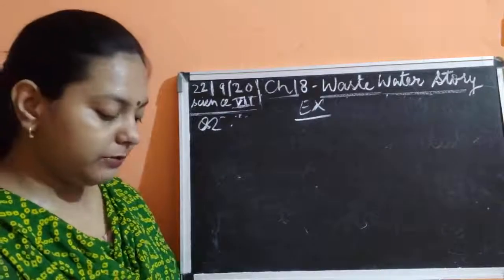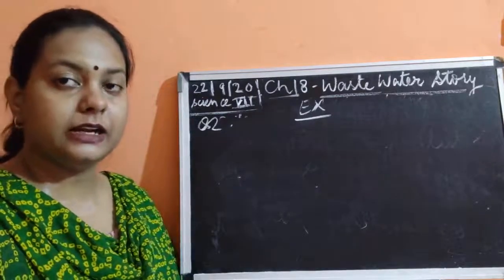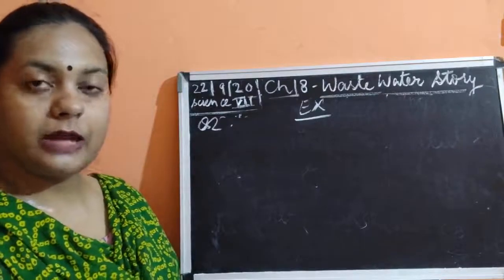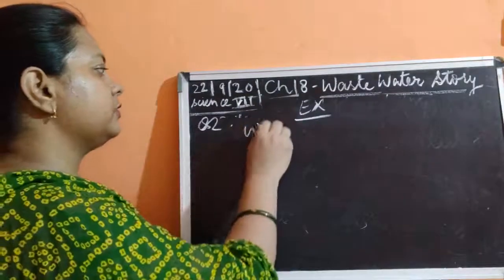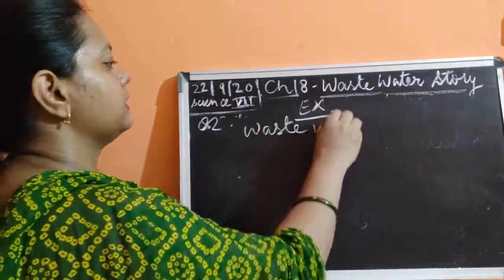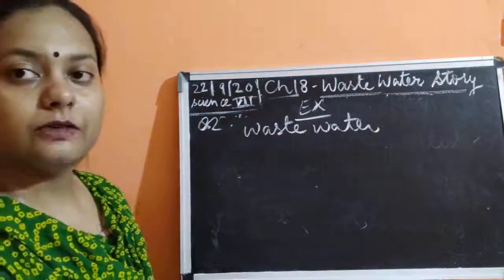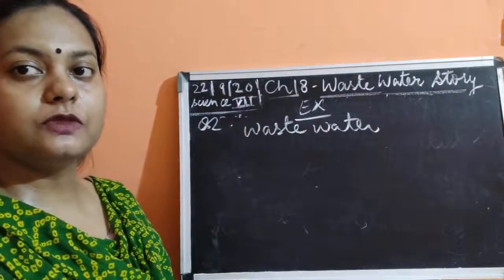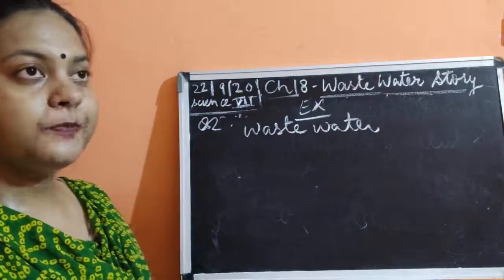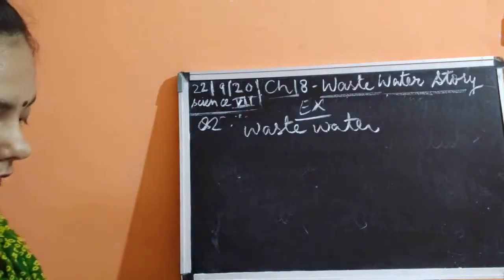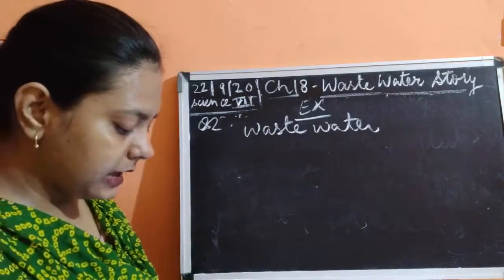So what do you mean by a sewage? Sewage is the liquid waste which is being generated by the different human activities. It is being released. So wastewater is said to be the sewage. This wastewater which is being generated from the houses, from the offices, from the schools, from the different places wherever the water is being used, is known as the sewage.